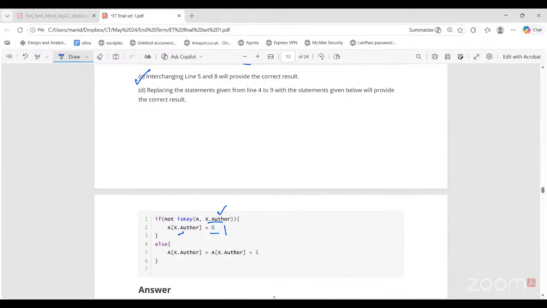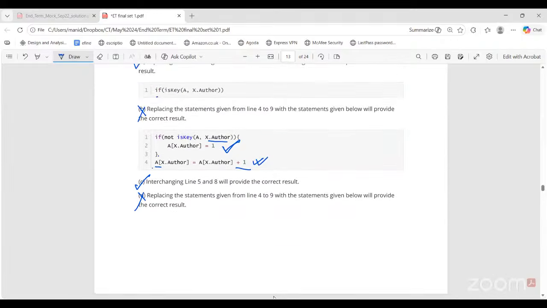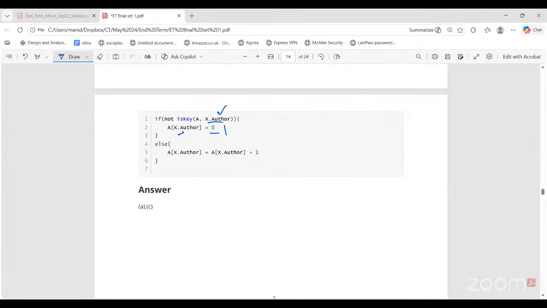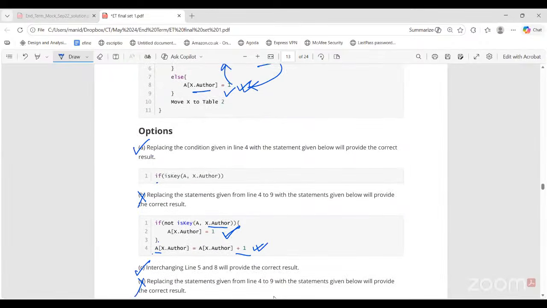Otherwise, you increase the frequency if they're already an author, if they're already a part of your dictionary. So this is also wrong. So the correct options are option A and C, I think. Yeah. Why B and D are wrong, everyone understood? Yes, ma'am.